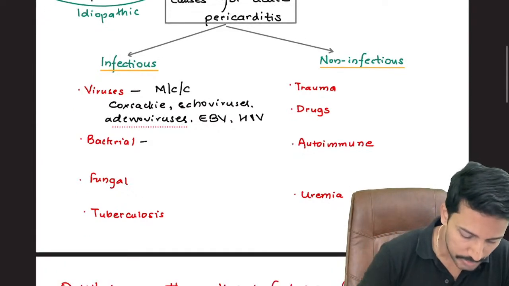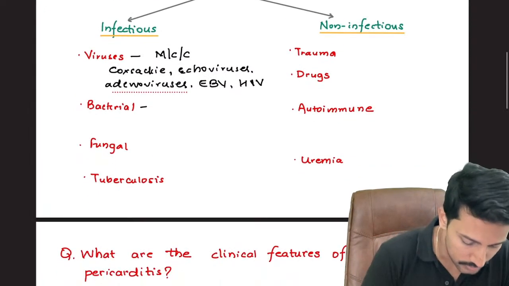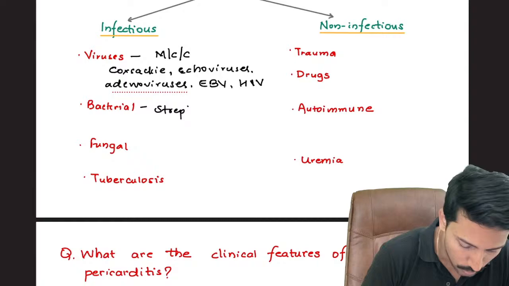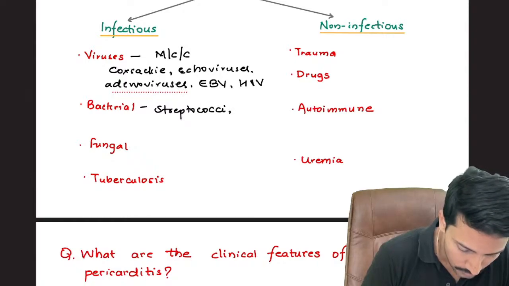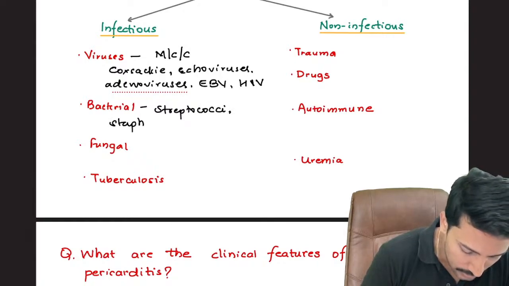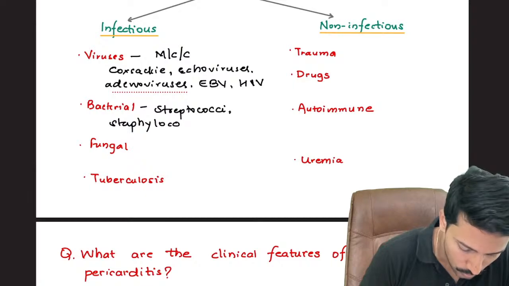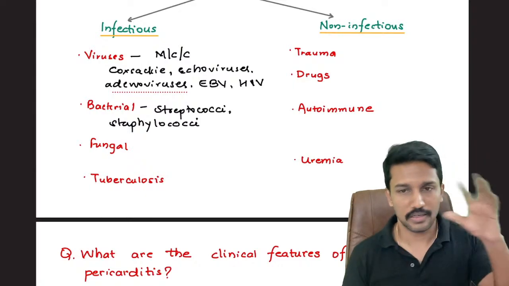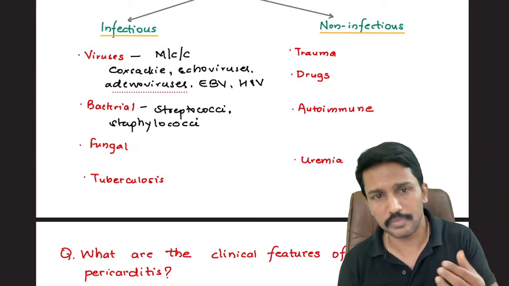Bacteria can also cause acute pericarditis. When it comes to bacterial causes, mainly we have to remember streptococci and staphylococci. These are the leading causes. Other bacteria can also cause it, if there is bacteremia, if the bacteria are circulating in the blood, they can also go to the pericardium and infect it.